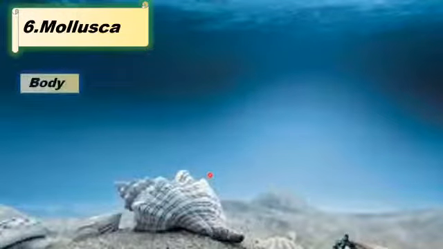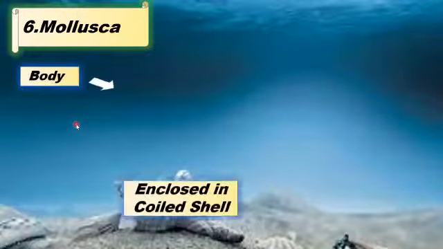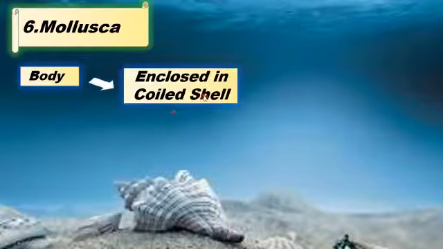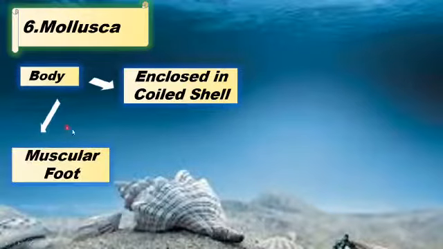Now we are discussing the next phylum, that is the phylum Mollusca. The phylum Mollusca is about various kinds of animals like mollusks and snails, and their body is enclosed in a coiled shell, meaning that their body has a shell that is just like a coil. They have a muscular foot, meaning that their foot is made up of muscles, so that enables them to move.